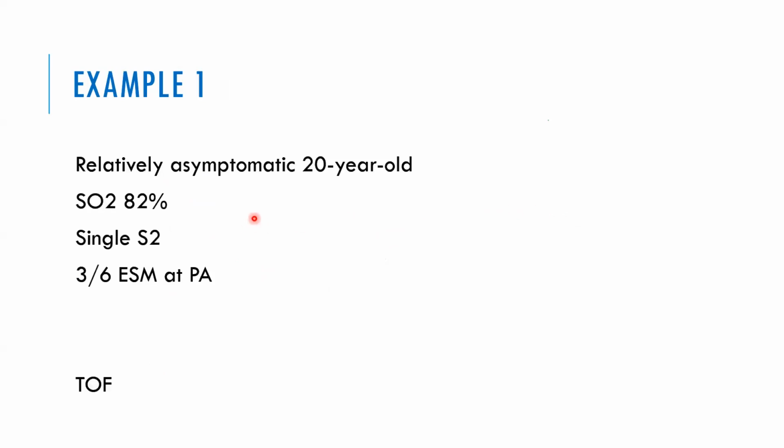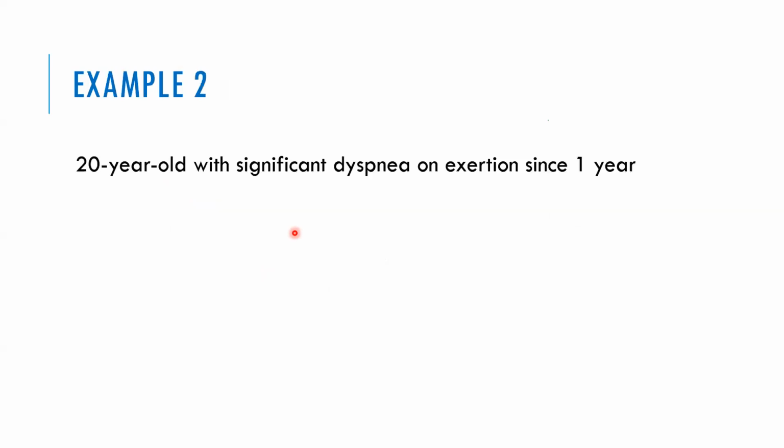It's a relatively asymptomatic 20-year-old man, saturation 82%, single second sound, 3/6 ESM. So this is very classical of tetralogy of Fallot. Now the same, a 20-year-old man with significant dyspnea on exertion for 1 year. See here, I said asymptomatic 20-year-old with 82%; generally they remain asymptomatic. Now here I am telling you significant dyspnea since 1 year, saturation 82%, single second sound, no murmur.